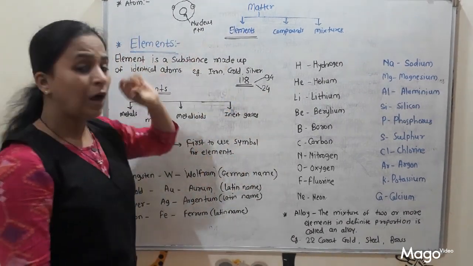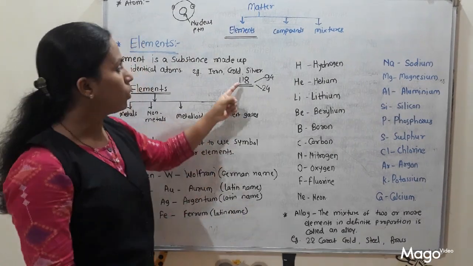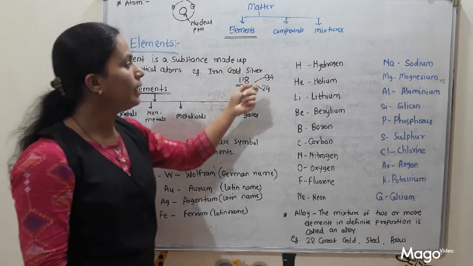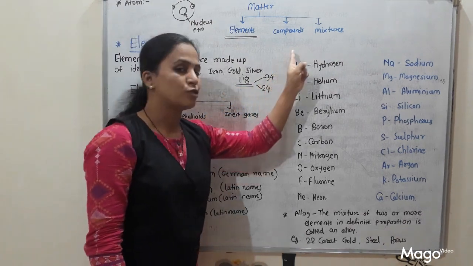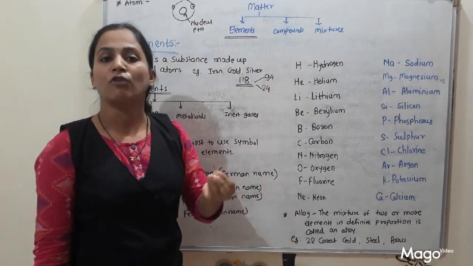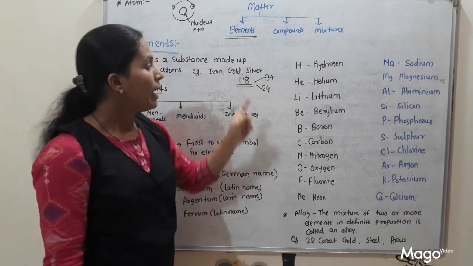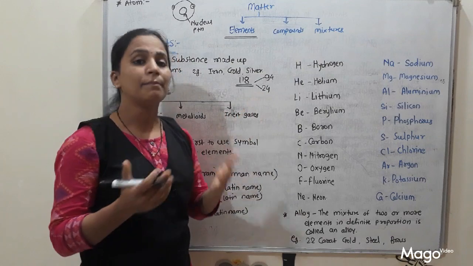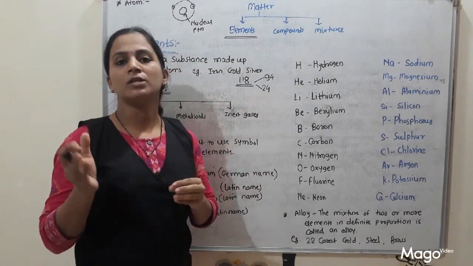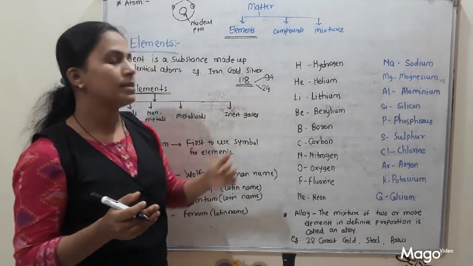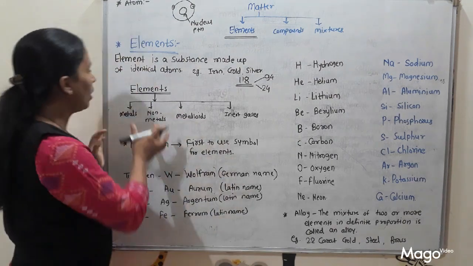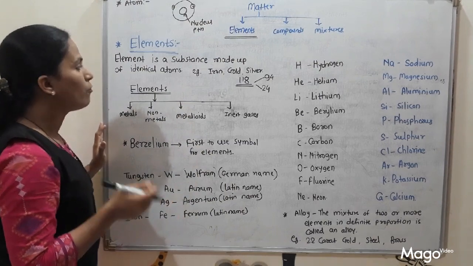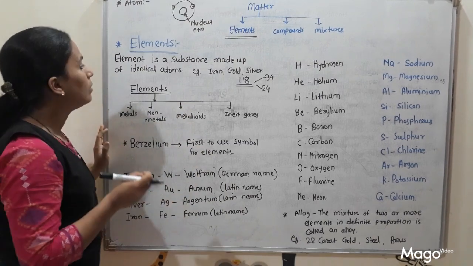So how many elements are present? A total of 118 elements are there. Out of these 118, 94 elements are naturally occurring, means we get those elements from nature in pure form, and these 24 elements are man-made, means human beings made these elements in the laboratory. So elements are nothing but substances made up of identical, alike atoms.